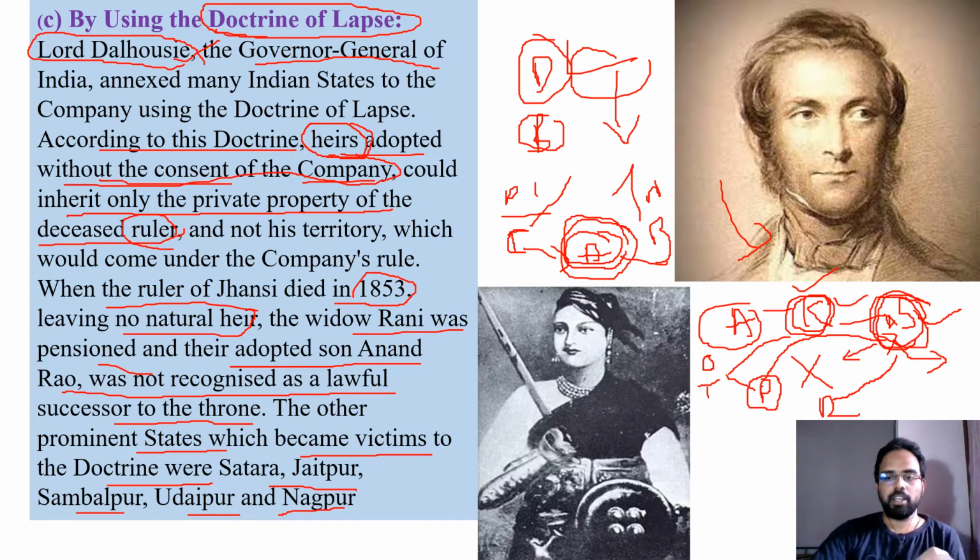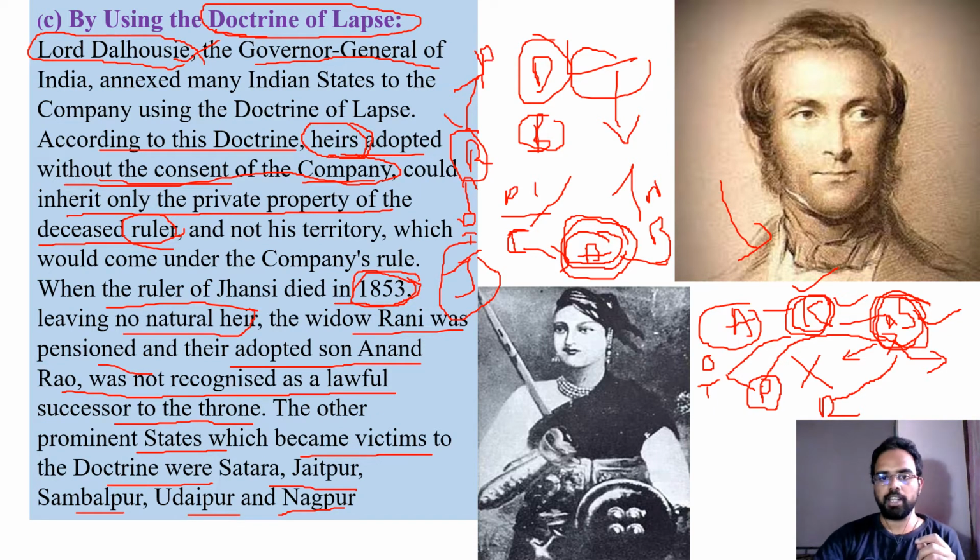So what happened here? They were giving an example. In 1853, the ruler of Jhansi, which was a state in those days, died. When the king died, he did not have any legal child. Legally, he had no son or daughter. At this time, his wife was Rani. So what they did was, she was converted into a pensioner.